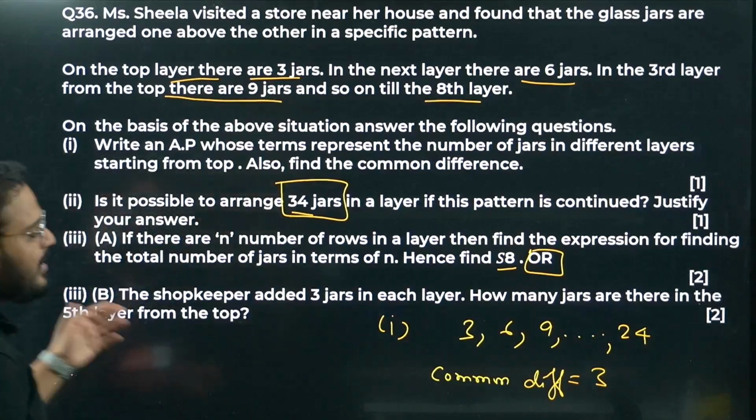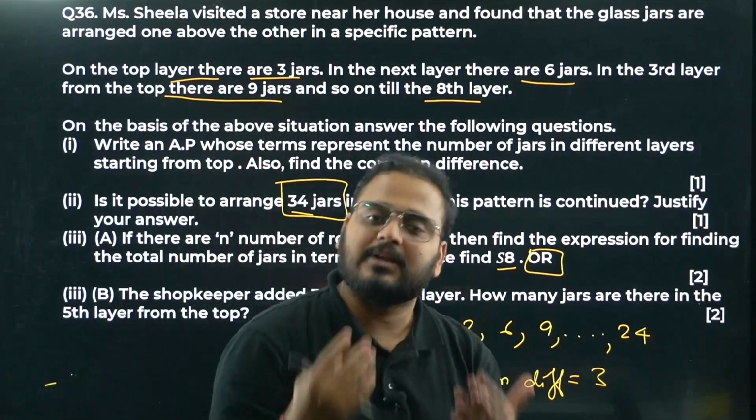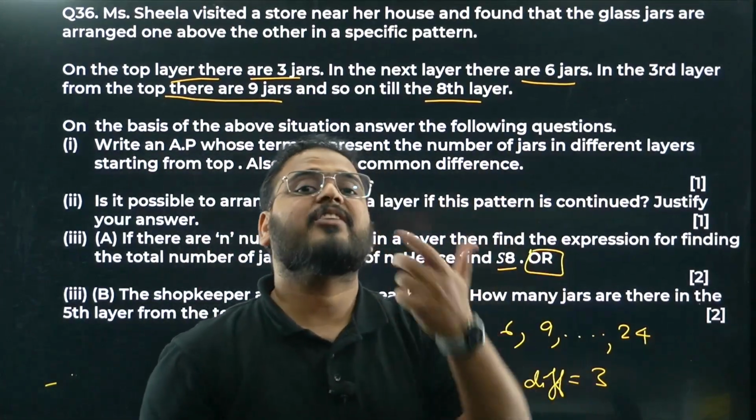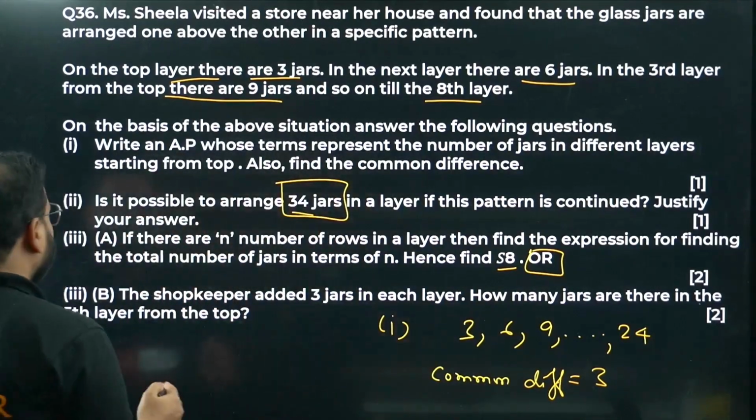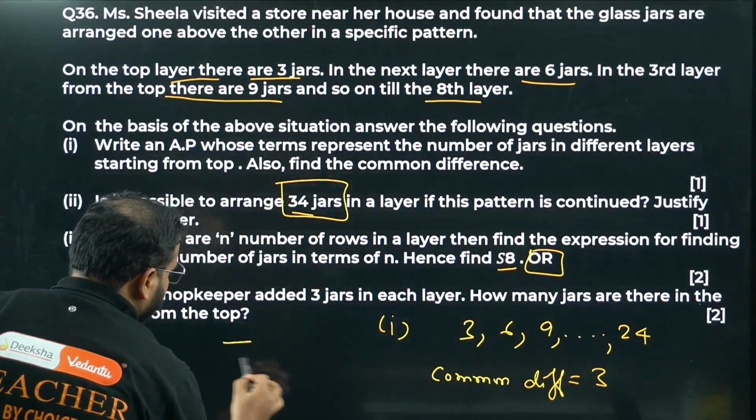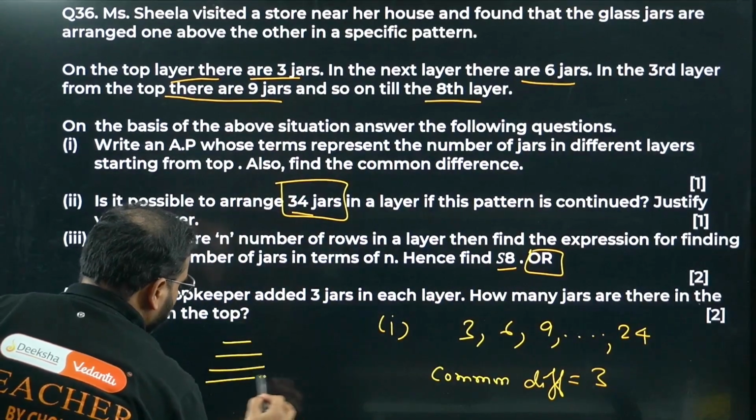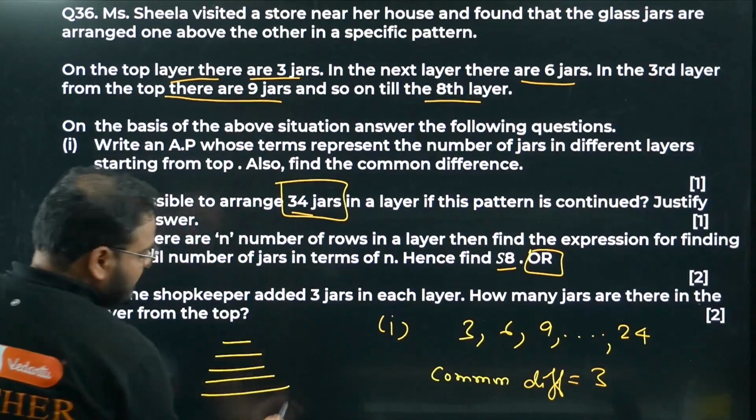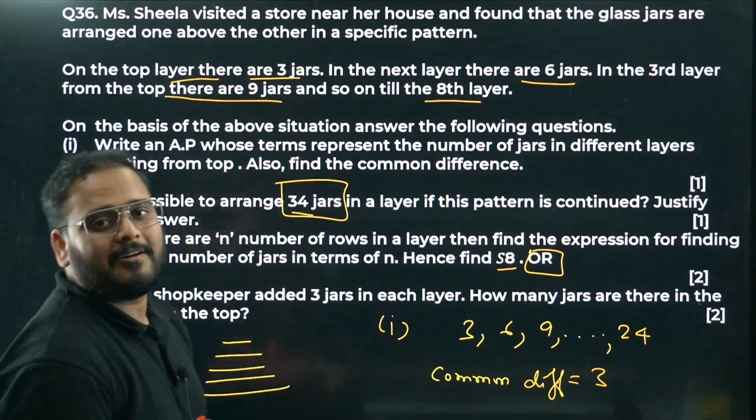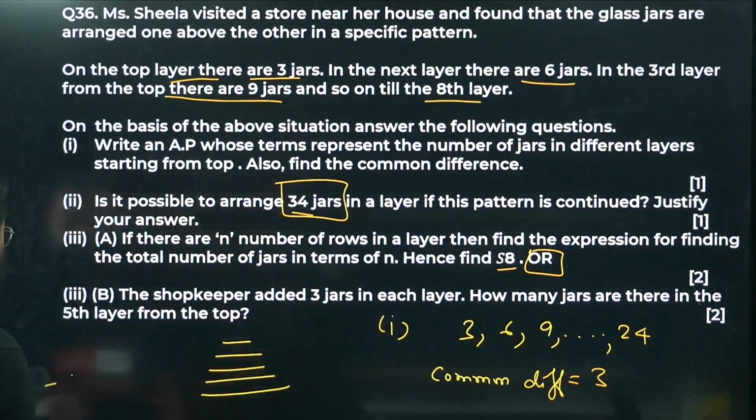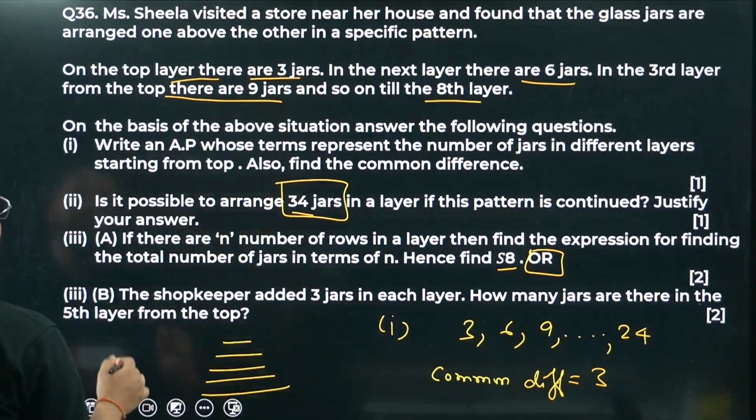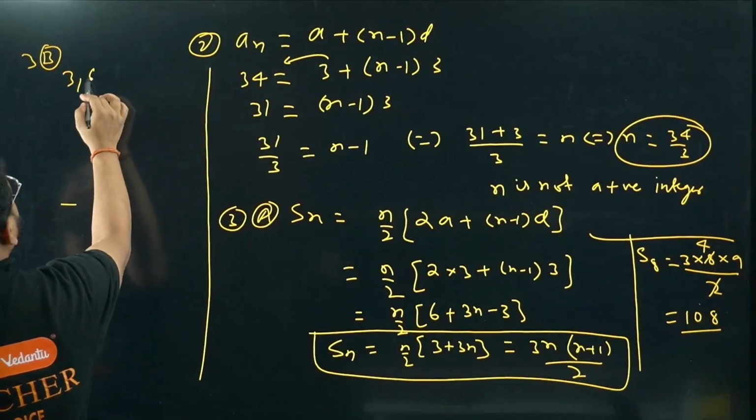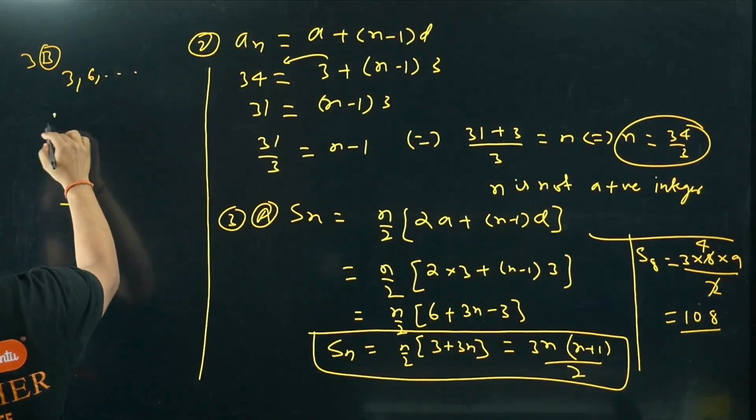Okay, so basically what we can do now, we can find the 5th layer from the top and add 3 to it, because what they're saying is in each layer, so first layer, second layer, third layer, fourth layer, 5th layer, they are adding 3 jars, right? So I can just find the 5th layer number of jars and then add 3 to it. With the same AP, 3, 6, like that, we can find A5, no?